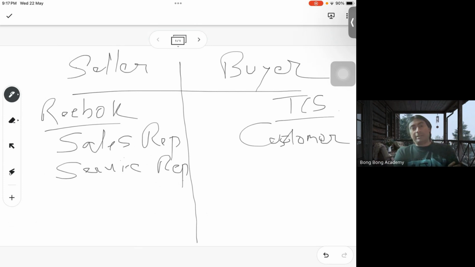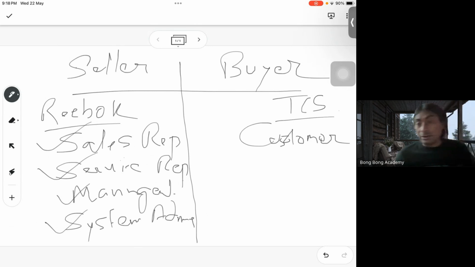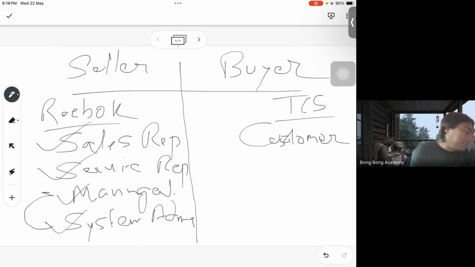So customer relationship management will be required for the employees of Reebok. Who are the employees? The sales representatives can be employees. The service representatives can be employees. The management team can be the users of Salesforce, and of course, system administrators. You are right now doing this course so that you can become a system administrator. Who is a system administrator? A system administrator is also an employee of the selling organization who will create or change the software according to the needs of these three types of users.